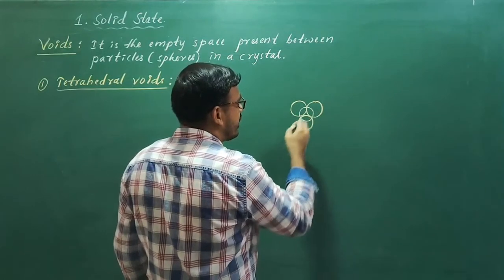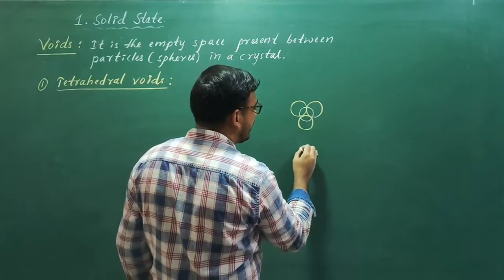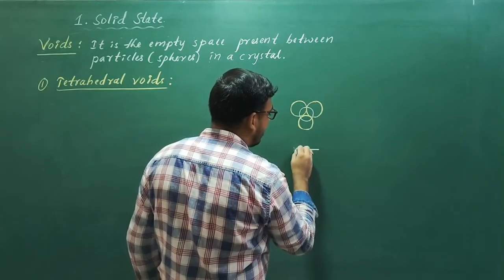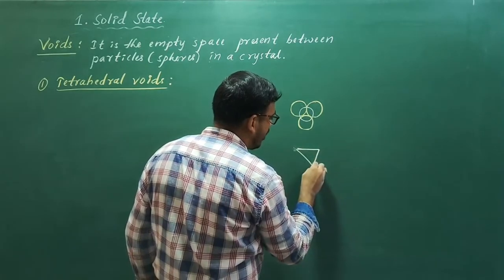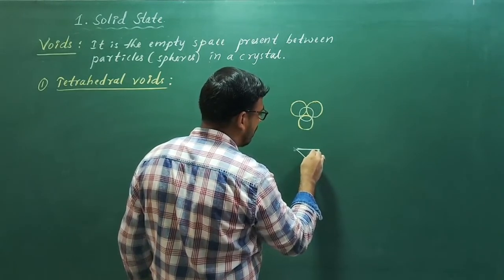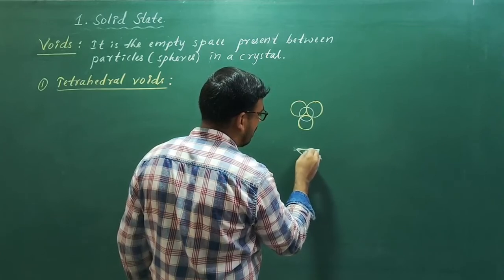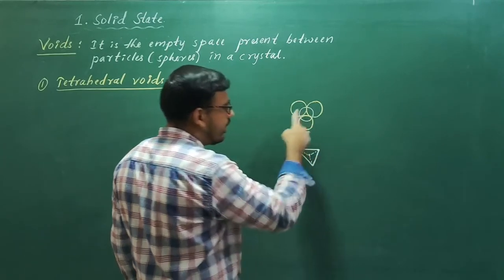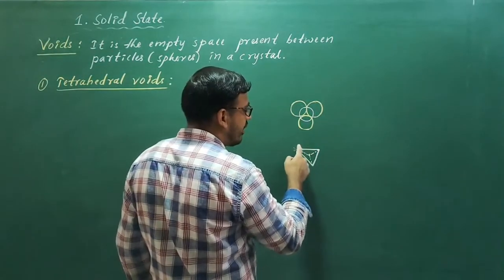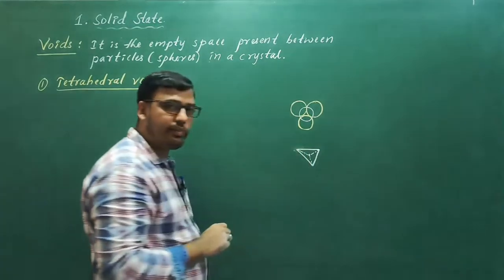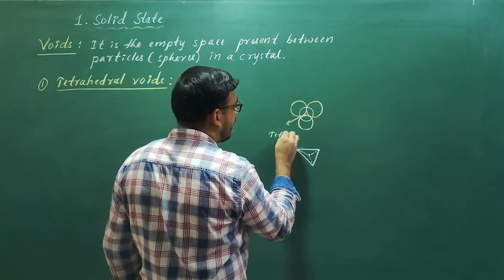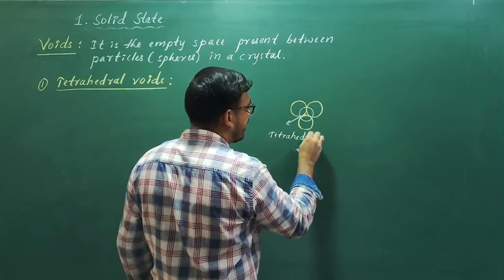Now if you join the centers of these four spheres, you will get a geometry like this, which is called tetrahedron. Hence, this void is called tetrahedral void.